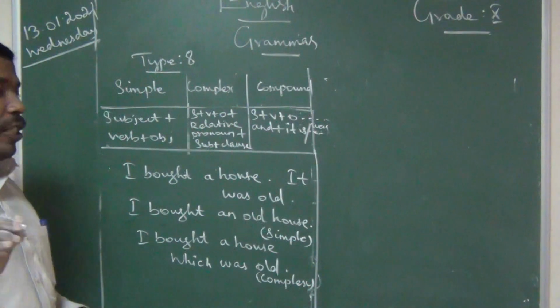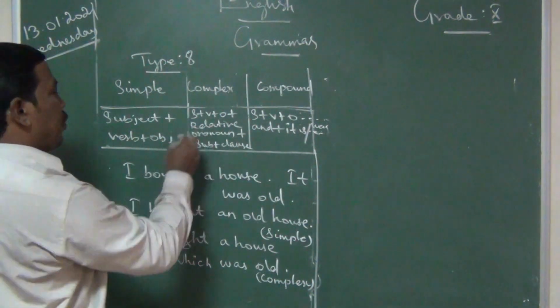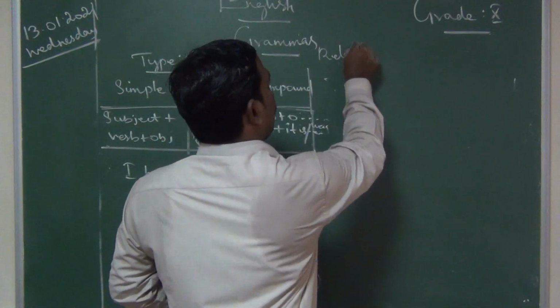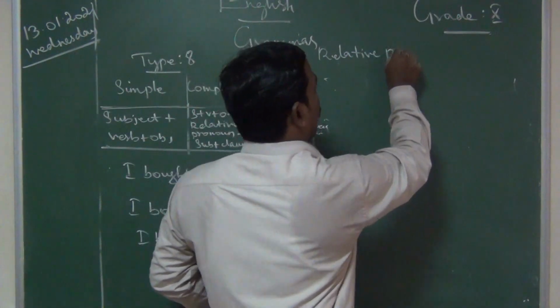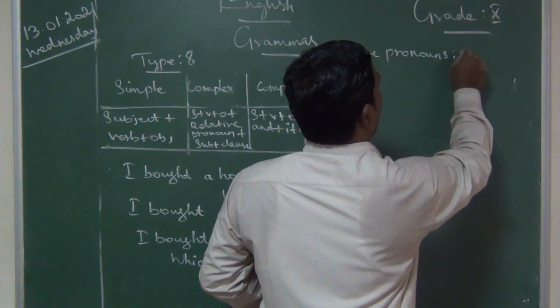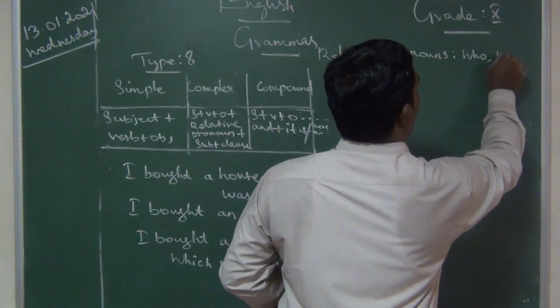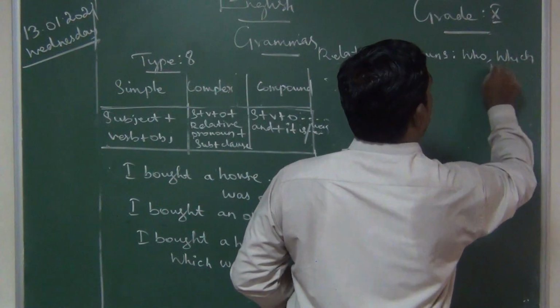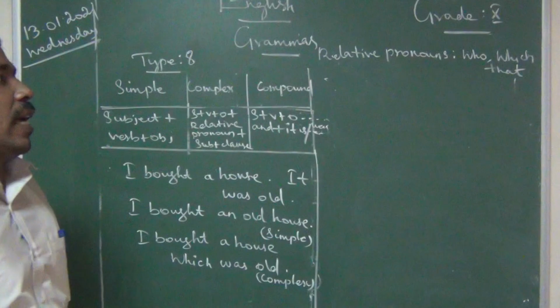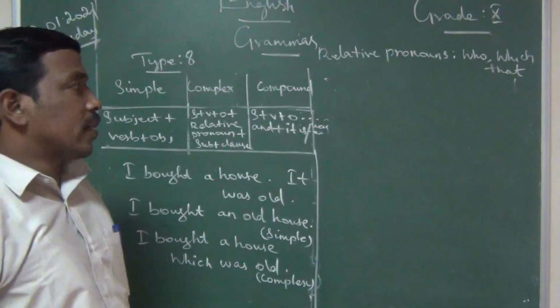Who, which, that. Who is for person, and which and that we should use for animals or things.